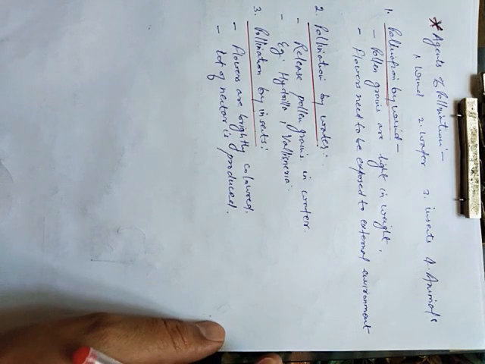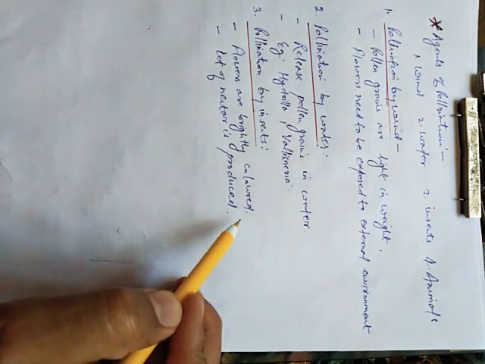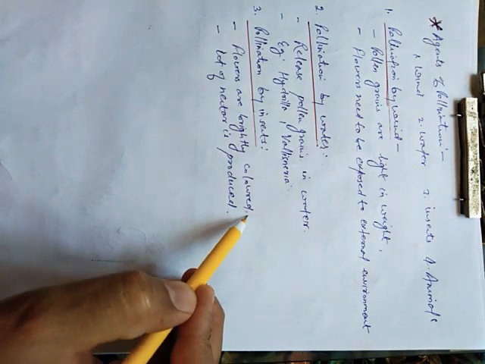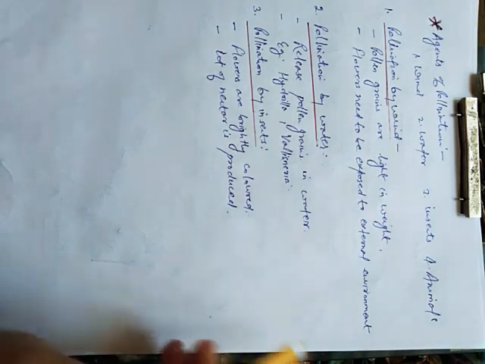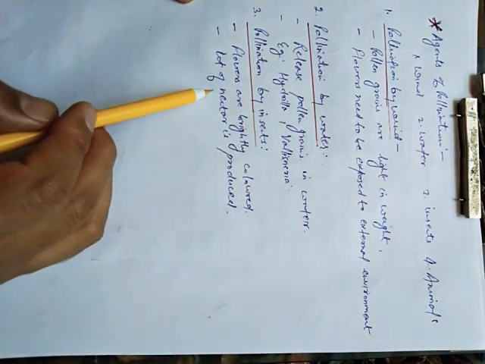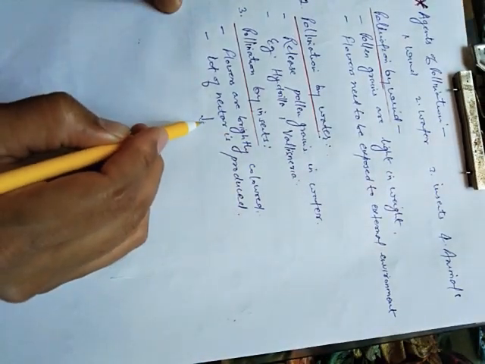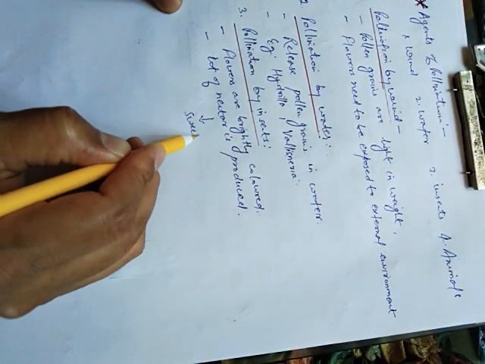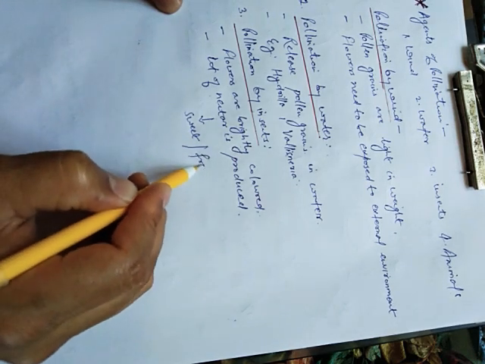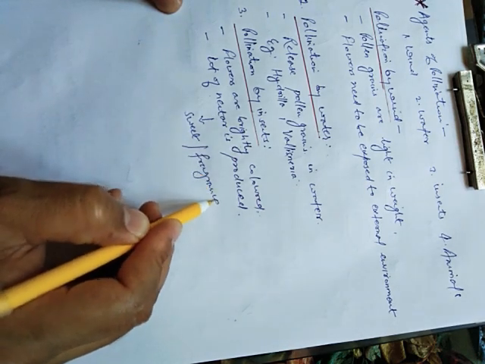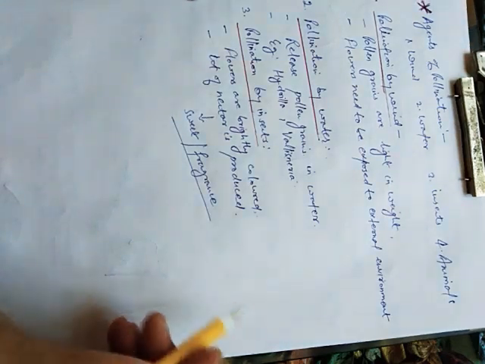In the same way, the insects get attracted toward the flowers when they are brightly colored. Second thing is, these flowers produce a lot of nectar, and this nectar is sweet in taste, and they produce a lot of fragrance. Fragrance, you all know, it is khushbu.